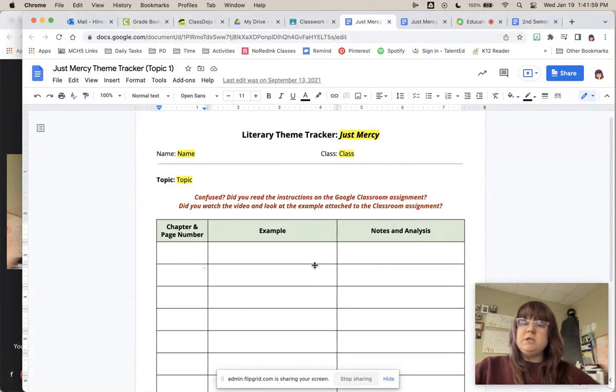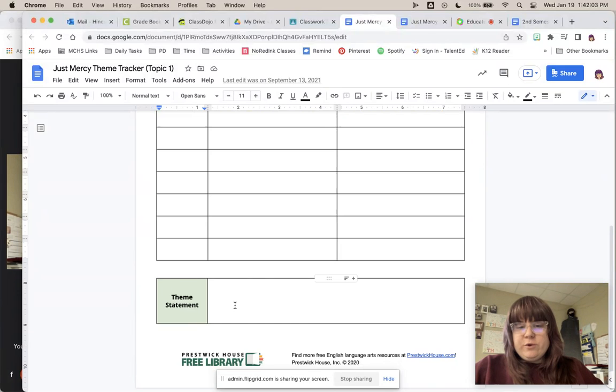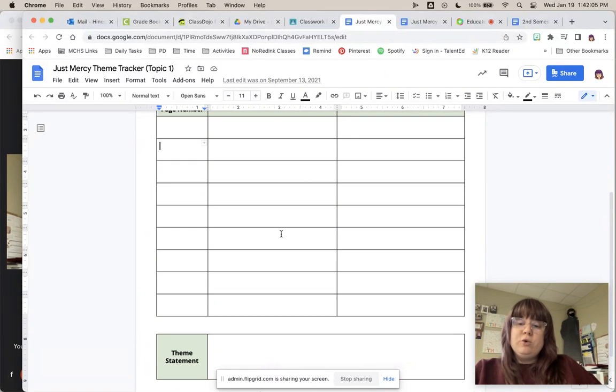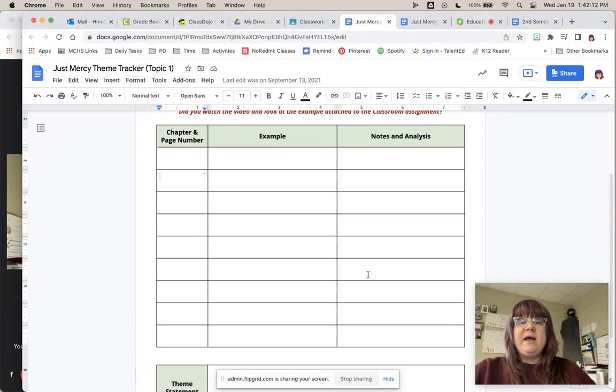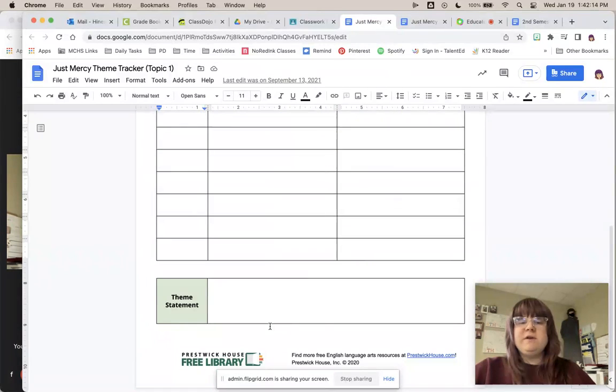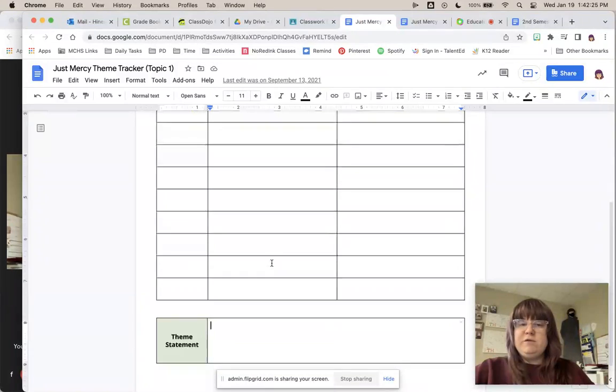Okay? So you gather your evidence throughout the book, and then it ends with your theme statement. So remember, we don't come up with a theme statement until after we have finished the entire text. So after you finish the book, you will go back, you will look at your evidence, and you will develop a theme statement about that evidence. What is the author saying about your topic? So what is Bryan Stevenson saying about your topic based on all of the evidence that you found in the book?